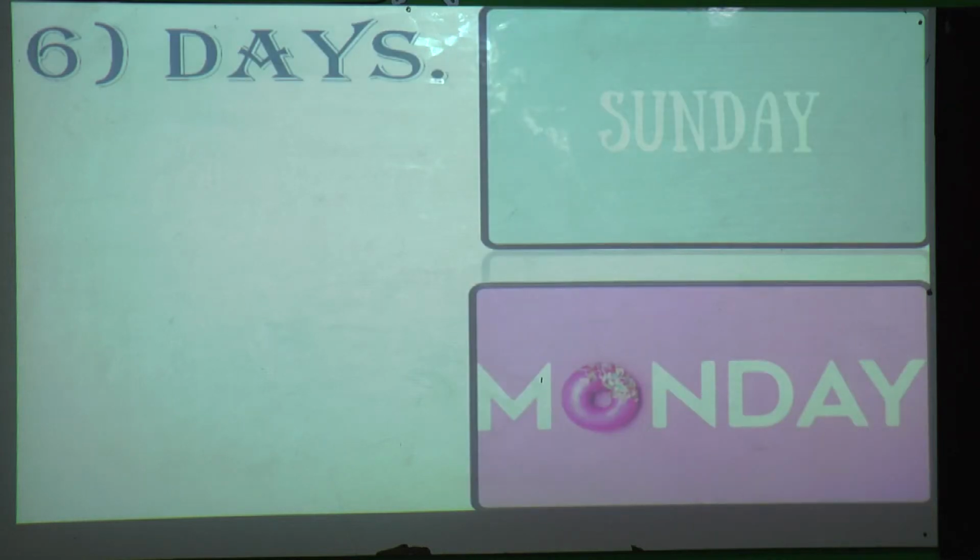Next, days. All types of days. Now if you just say days, we can't recognize which day we are mentioning. So if we specify a particular day, that is Sunday or Monday, when we specify the name, it will become a proper noun. Sunday, Monday, Tuesday, Wednesday, Thursday, Friday, Saturday, all these are called days. The name that is commonly given is days, and specified is Sunday and Monday.